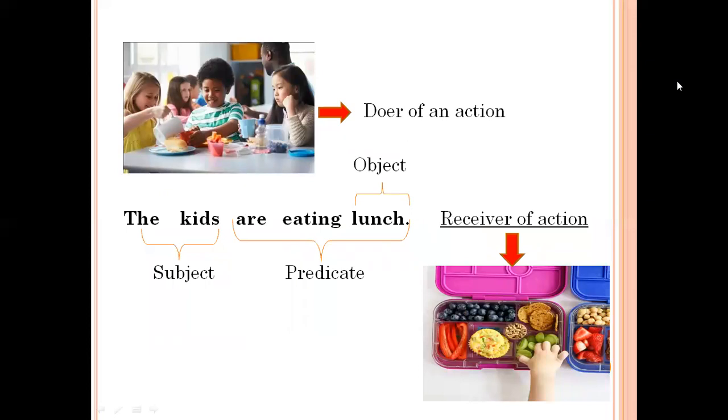Another example to make it more clear, the kids are eating lunch. Doer of an action is the subject, and kids are the doer of an action of eating lunch. So kids are the subject. Lunch is being eaten by the kids. It is receiving the action of eating. So it is the object of the sentence. Are eating lunch is the predicate which tells us what these kids are doing.